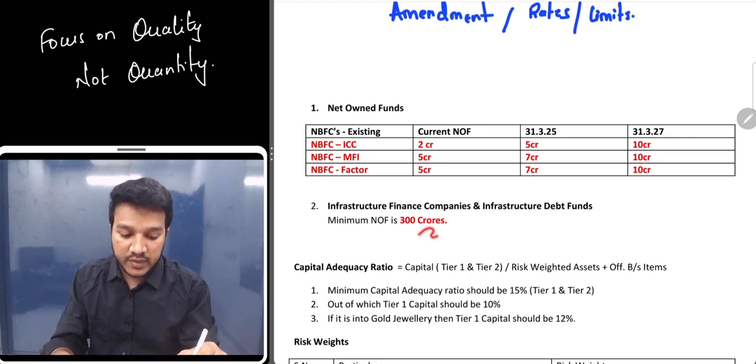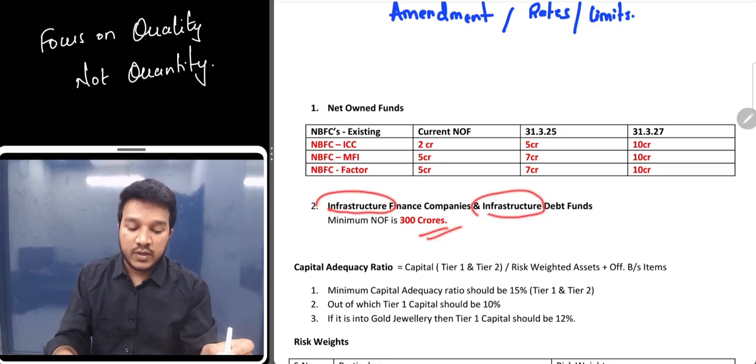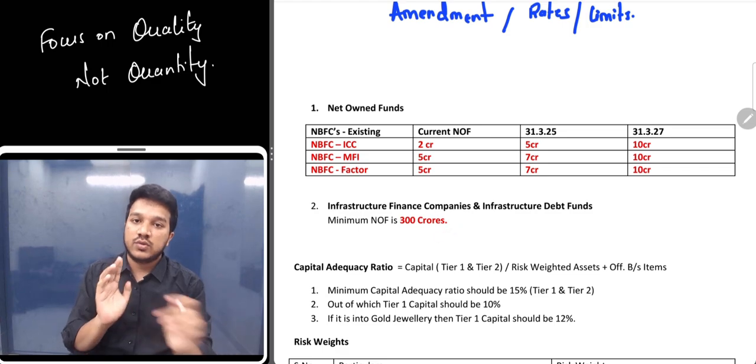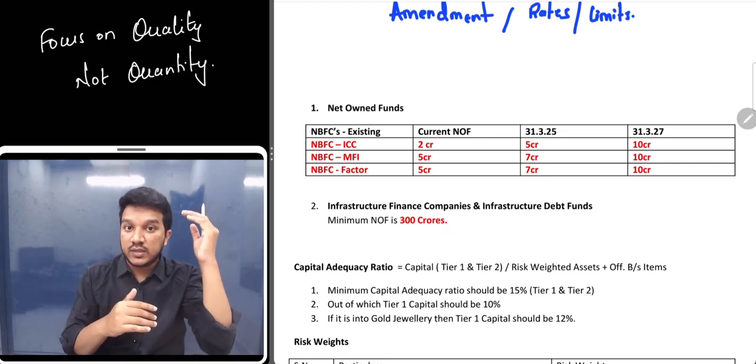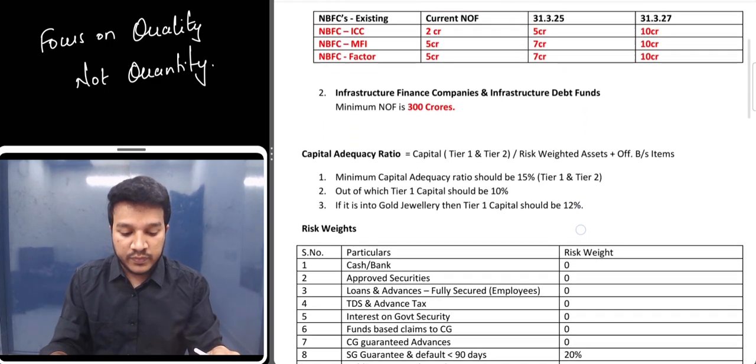Okay, this is an amendment part and very important. So wherever you see infrastructure finance companies, infrastructure debt fund, the net owned funds there is 300 crores. So in case of infrastructure, the net owned funds is very high, that is 300 crores. So even that is also an amendment.